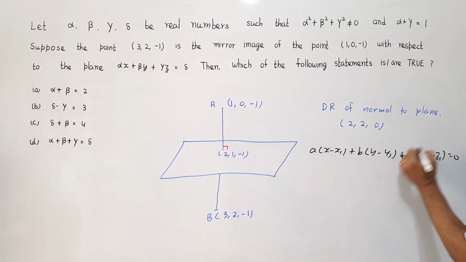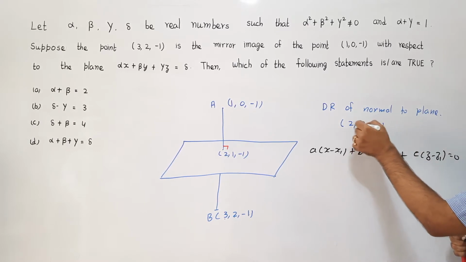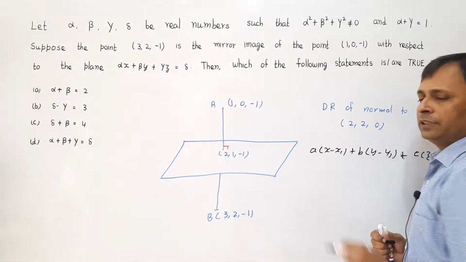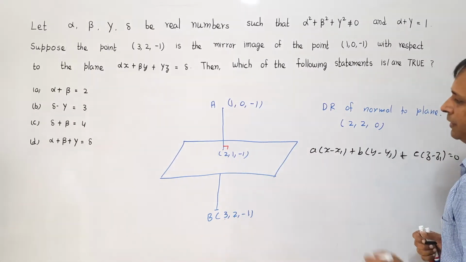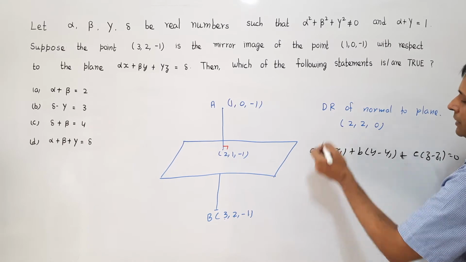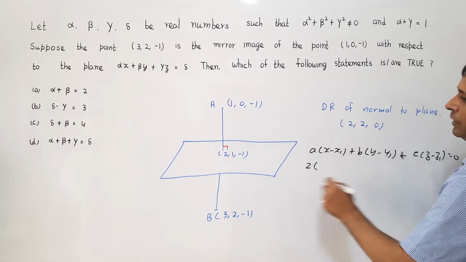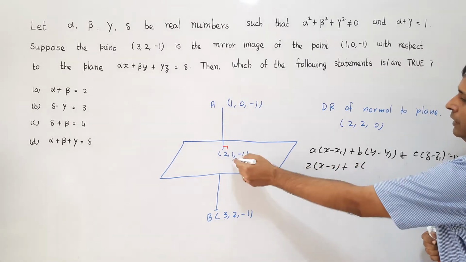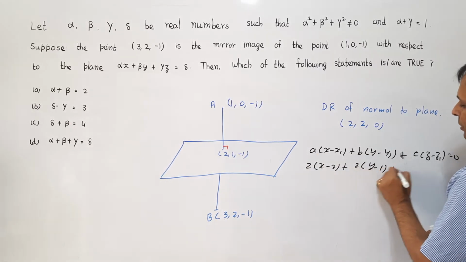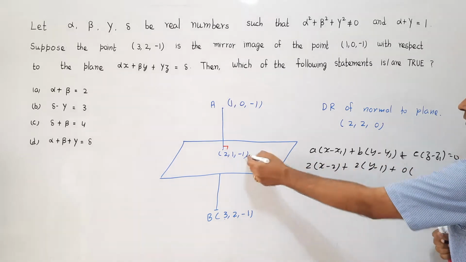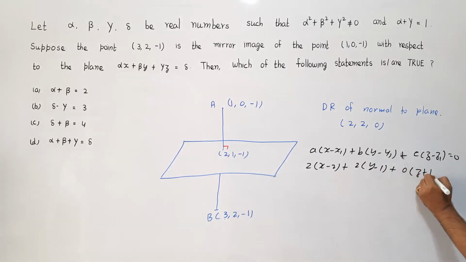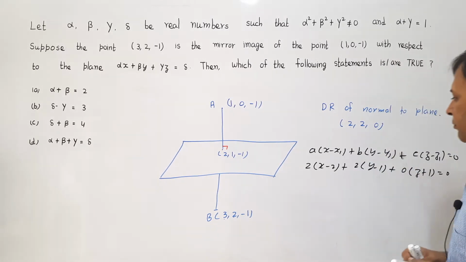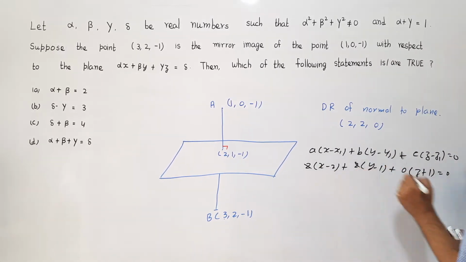Now here what we have is A, B, C. In place of that I can substitute 2, 2, 0, and x1, y1, z1 is this point through which the plane passes. So here I can easily write the equation of the plane as 2 multiplied by x minus 2 plus 2 multiplied by y minus 1 plus 0 multiplied by z plus 1 equal to 0.